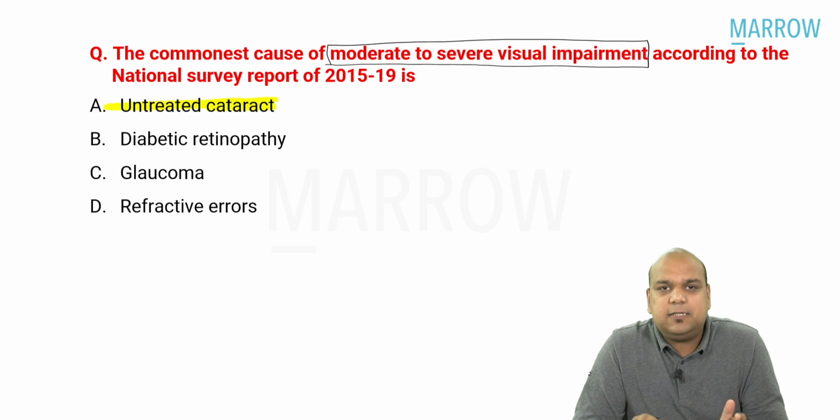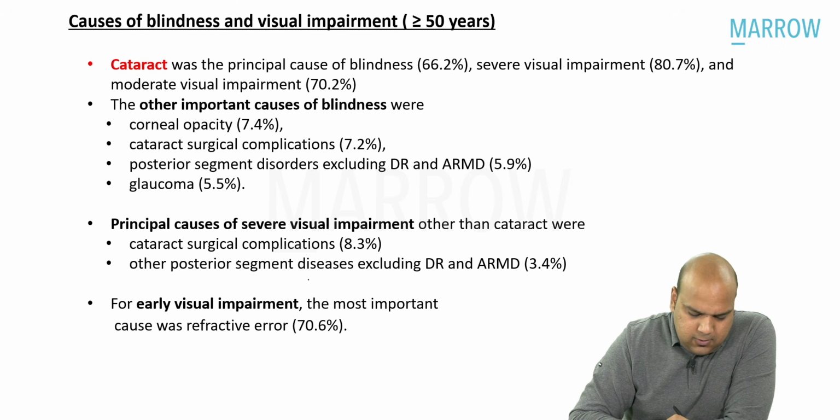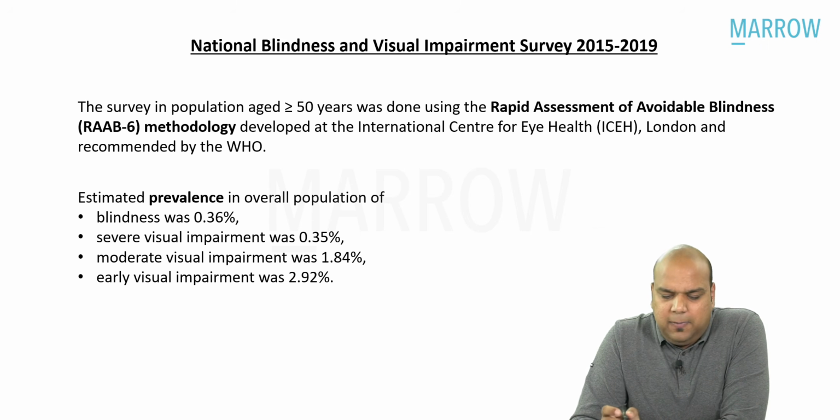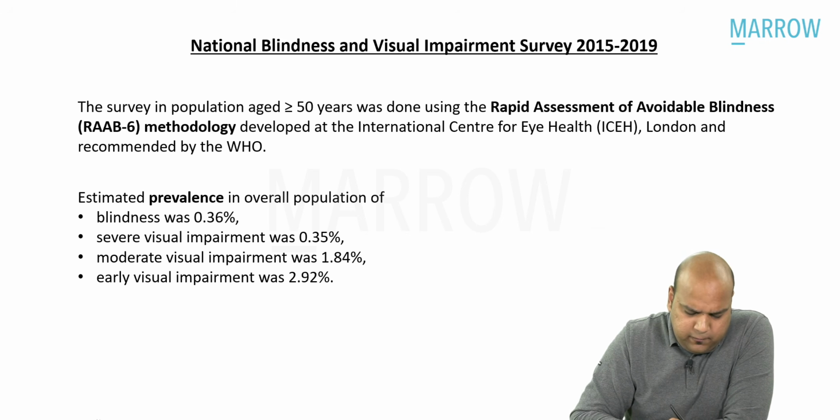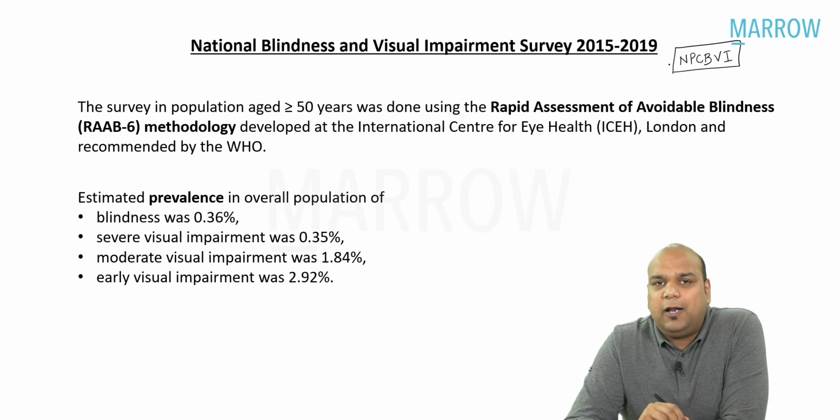Now, if you don't know this survey report or this program, everybody, let us just discuss this quickly. So this was the National Blindness and Visual Impairment Survey. Why blindness and visual impairment? Because I hope we remember now the name of the program has changed, everybody. What is the national program in India now called, everybody? National Program for Control of Blindness and Visual Impairment. So no more are we talking about blindness only.